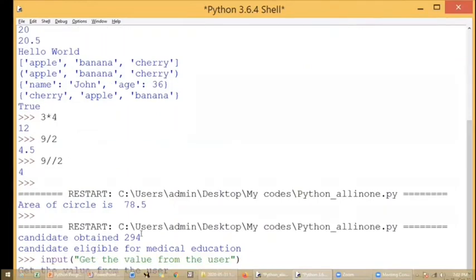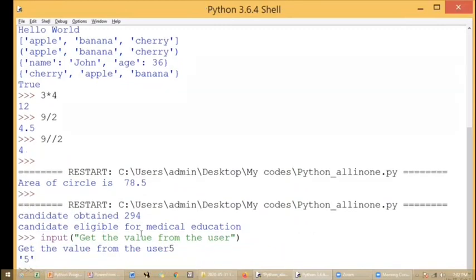When I press enter, it asks the user to give the input. I'm saying 5. Now you can view, I think. I have executed this particular line of code in the interactive mode. It is asking me to give the input, and I have fed 5, and that 5 is within single quotes. Meaning, whatever input we get from the user using the input function will be in string format. This is very, very important.